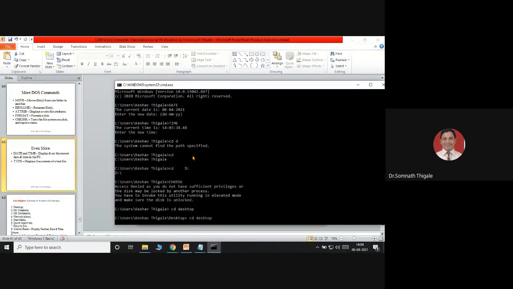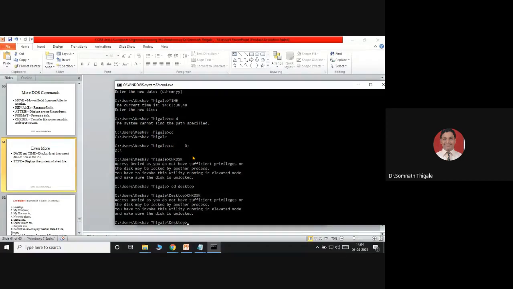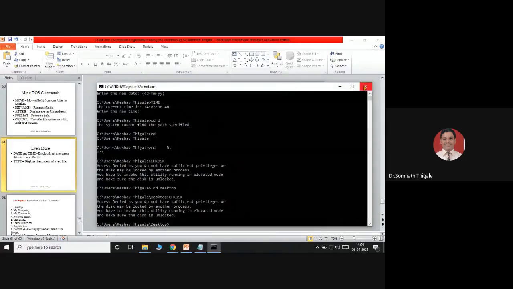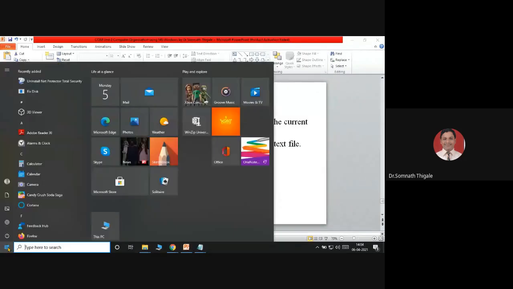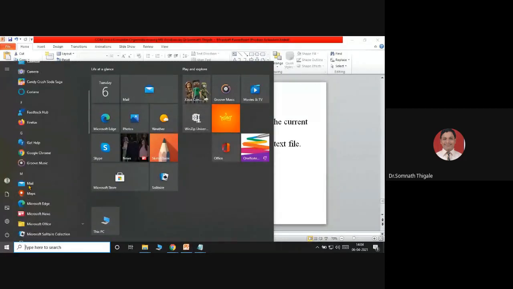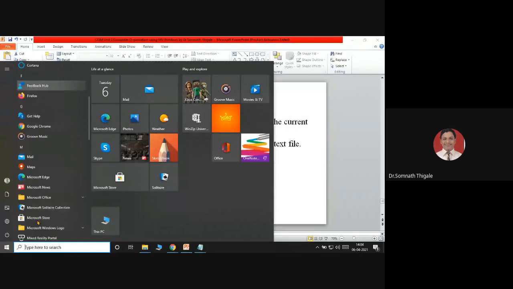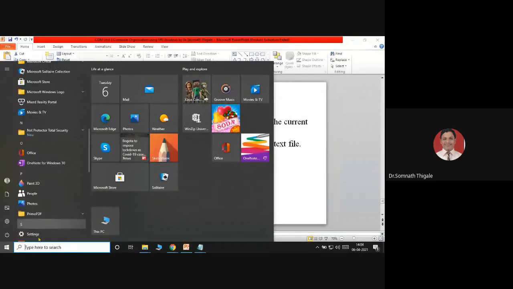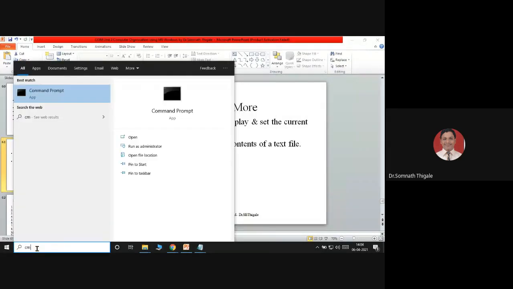I will check this. Invoke this utility running in the elevated mode. I'm not sure. Okay, I'll run this from the accessories, run as an administrator.